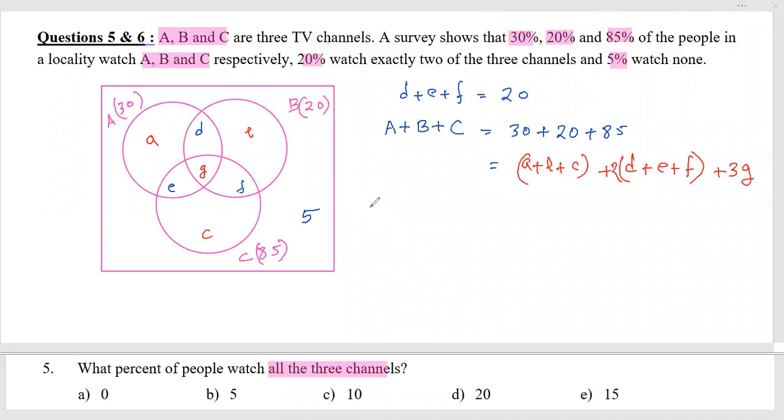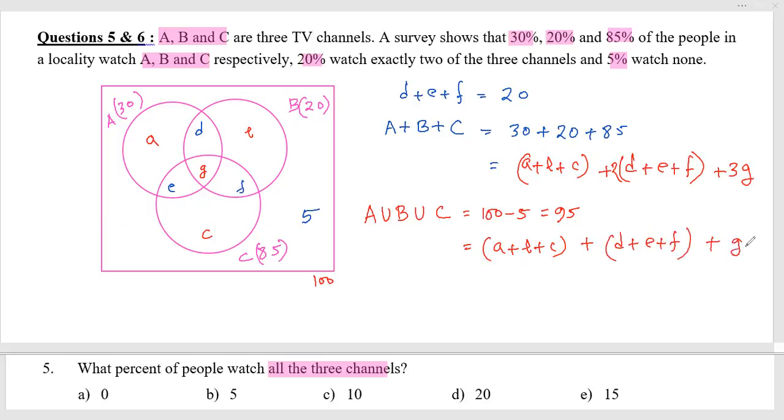Again, if I want to find A union B union C, that means the covering part of A union B union C, as outside is 5, it can be considered as 100 minus 5, because 100 is the total and 5 is none. 100 minus 5, this is 95. And this union, if you write it down with the subcell concept, would be a plus b plus c one time, similarly D plus E plus F one time, similarly G one time.